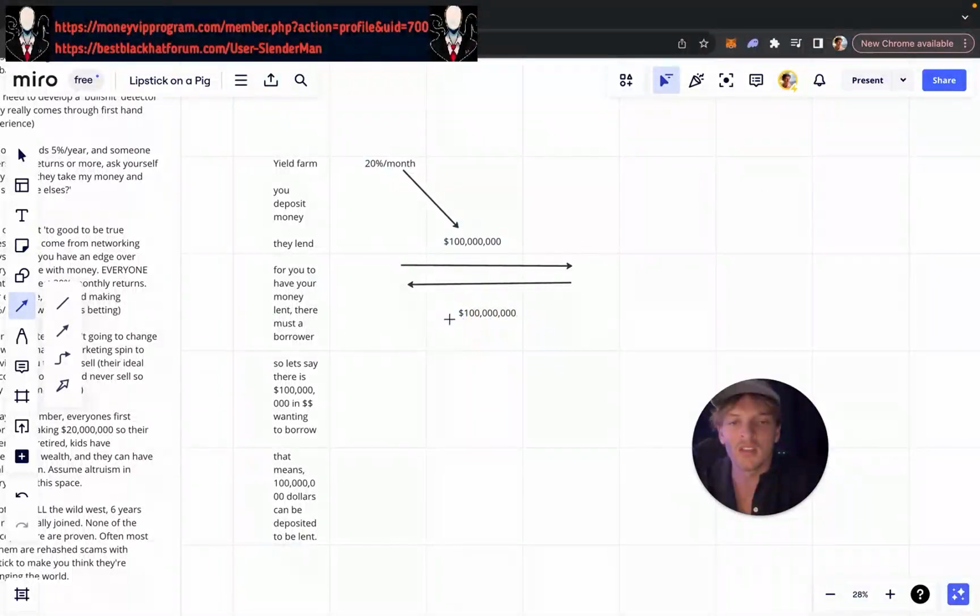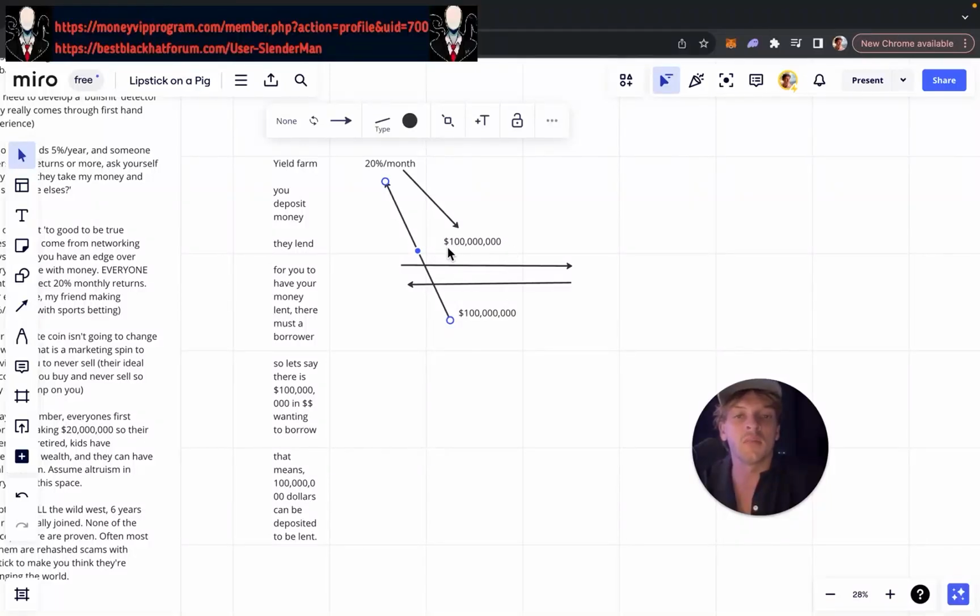Here is losing 20% a month, right? For you to make 20% a month, this guy has to lose 20% a month, right? You lend your money, and the person who's borrowing from you pays you money. That's how it works. You give a friend $10, you tell them you have to give me 15, the friend gives you back 15. The friend paid you a 50% yield.